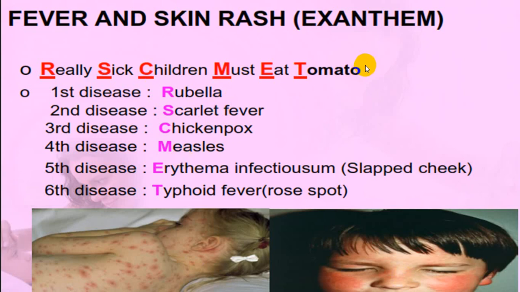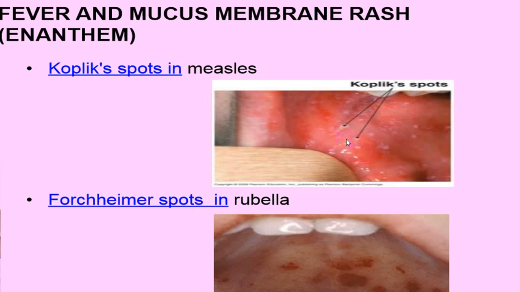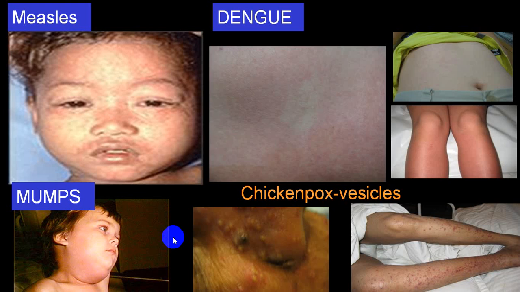These are all the fevers which come with rash. I'll be going through rubella, scarlet fever, chickenpox, measles. These are all what we call viral fevers. But in a case of typhoid fever, you can come across rose spots. You can see this rash. I'll be showing you some of the slides. See, these are Koplik spots in case of measles. In rubella, this is called Forchheimer spots.